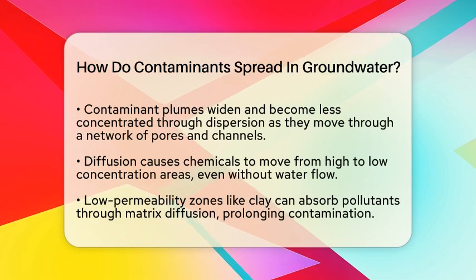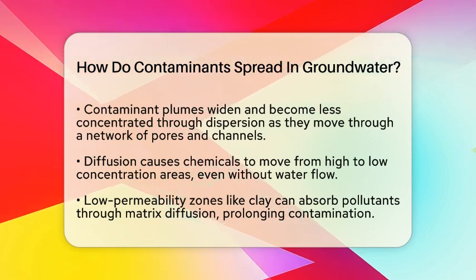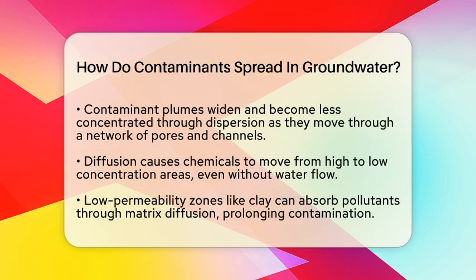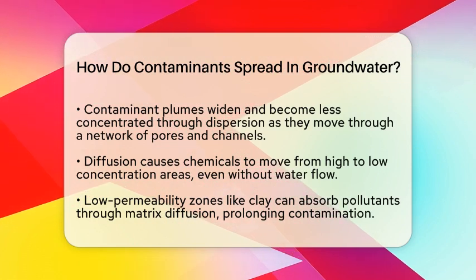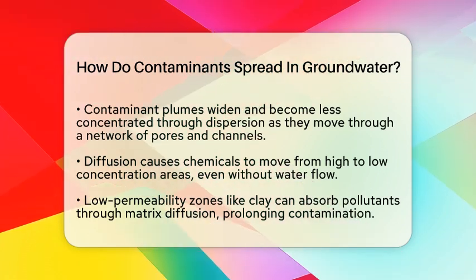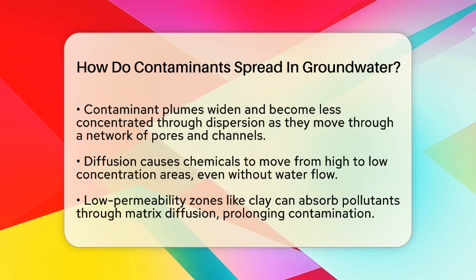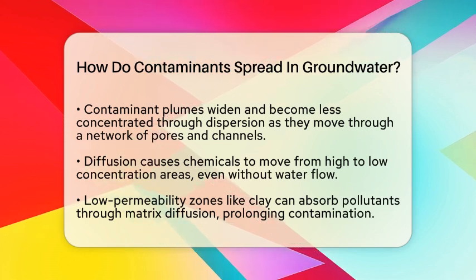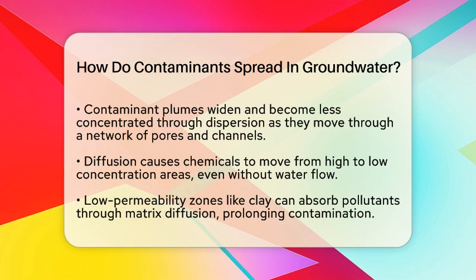Contaminants can also spread by diffusion. This is when chemicals move from areas of high concentration to low concentration, even if the water isn't flowing. Over time, this causes pollutants to slowly seep into nearby soil or rock layers.